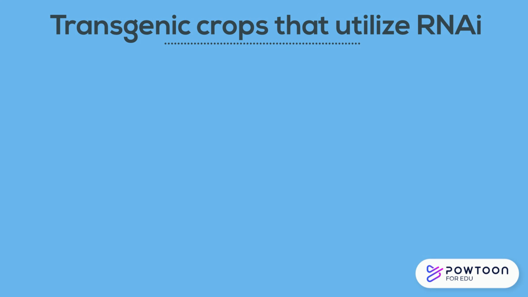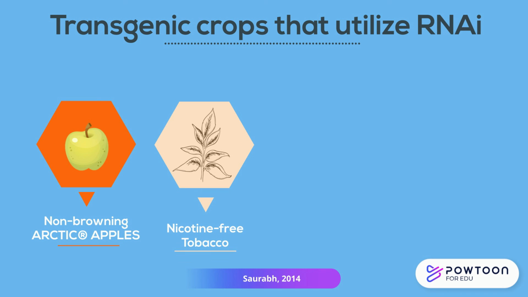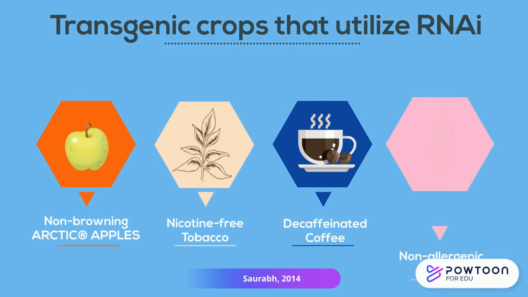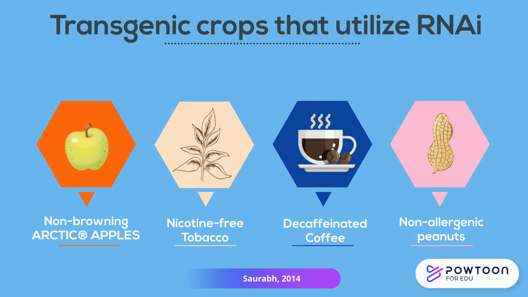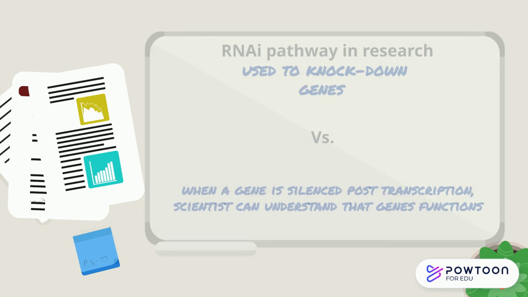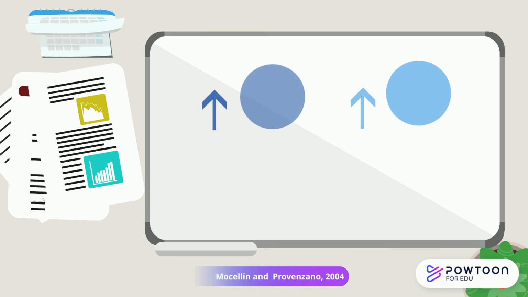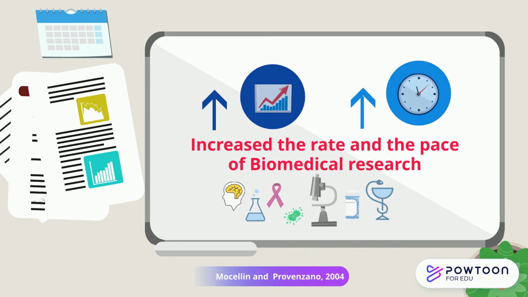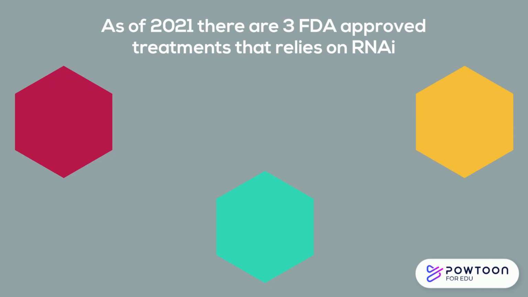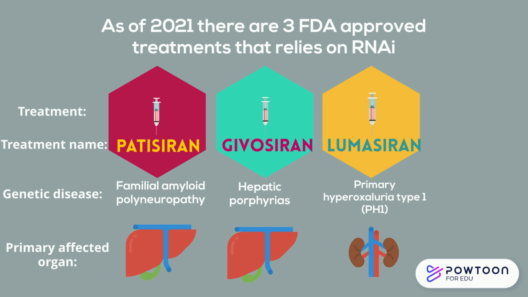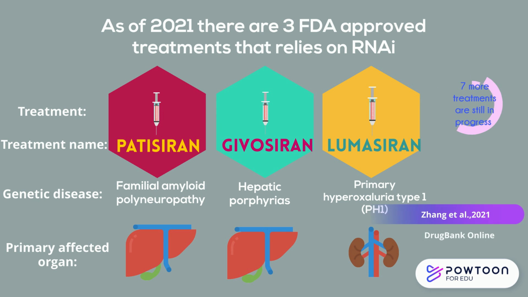Currently, using RNAi, scientists have developed crops such as non-browning Arctic apples, nicotine-free tobacco, decaffeinated coffee, and non-allergenic peanuts. Also, RNAi is commonly used in research as a mechanism of silencing genes to understand their function. RNAi has significantly accelerated the pace of biomedical research, and as of 2021, there have been 3 approved treatments for 3 rare hereditary diseases, and there are currently 7 other candidates in progress.